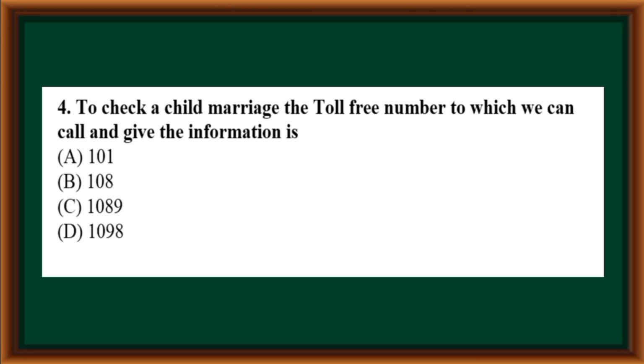To check a child marriage, the toll-free number to which we can call and give the information is 101, 108, 1089, 1098. Option D, 1098.